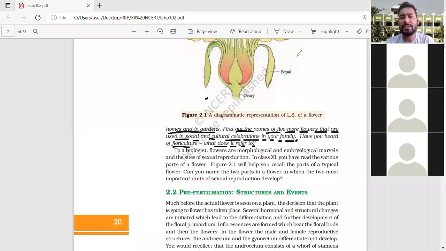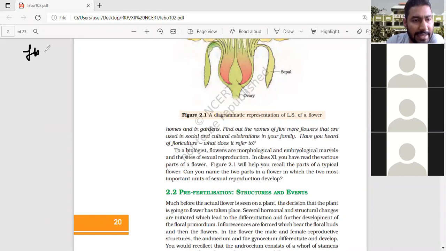Floriculture is a branch of agriculture.